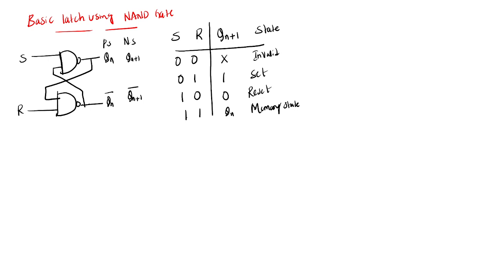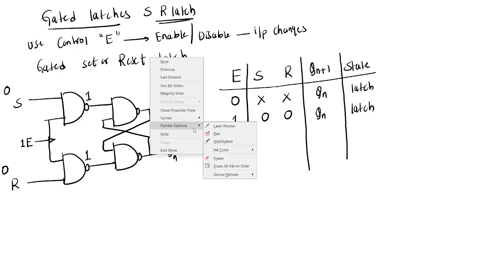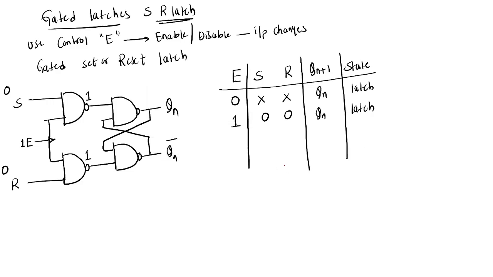See and tell me. Yeah, memory state. So that means this is nothing but we can say that this is latch state. Understood?